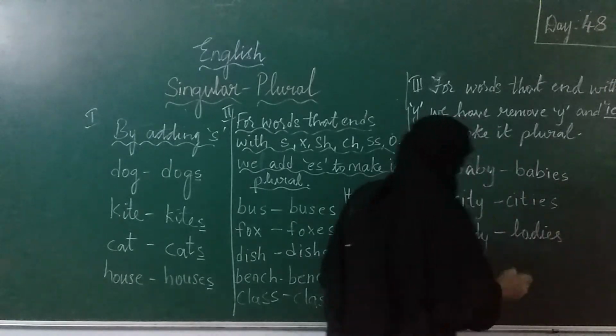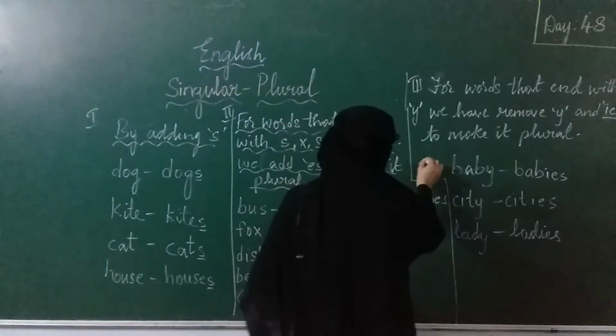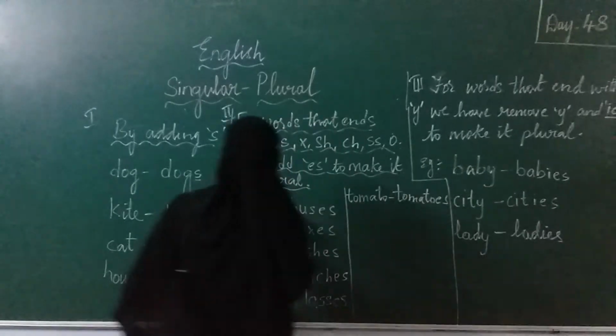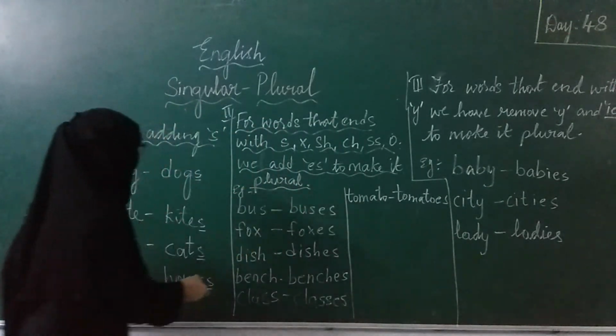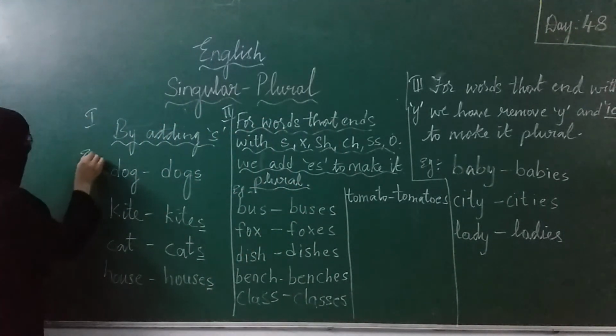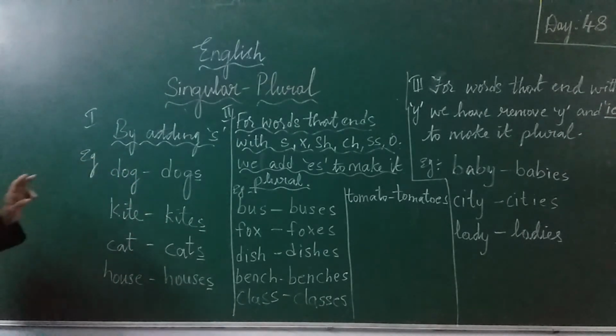L-A-D-I-E-S. So these are a few examples. Is it clear? Again, these are also examples. So remember these three things.